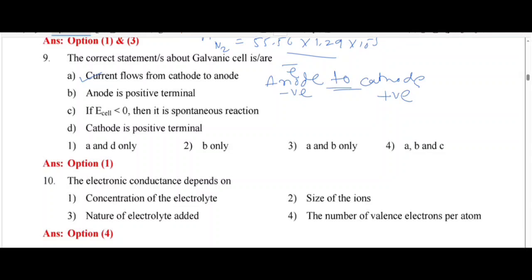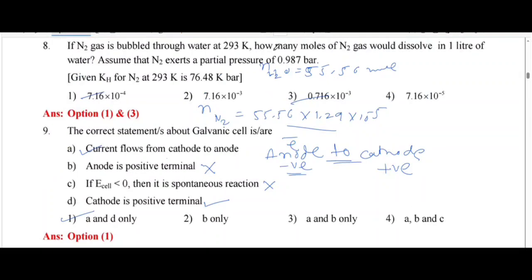Here, anode is negative. They have given positive, but anode is negative. The EMF of the cell, for spontaneous, is always greater than 0. This is also wrong. Then cathode is positive. This is correct. So option 1 is correct.